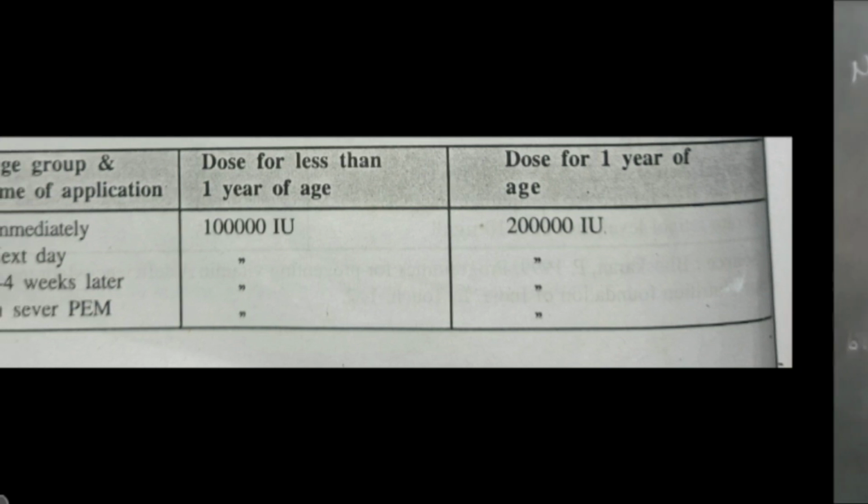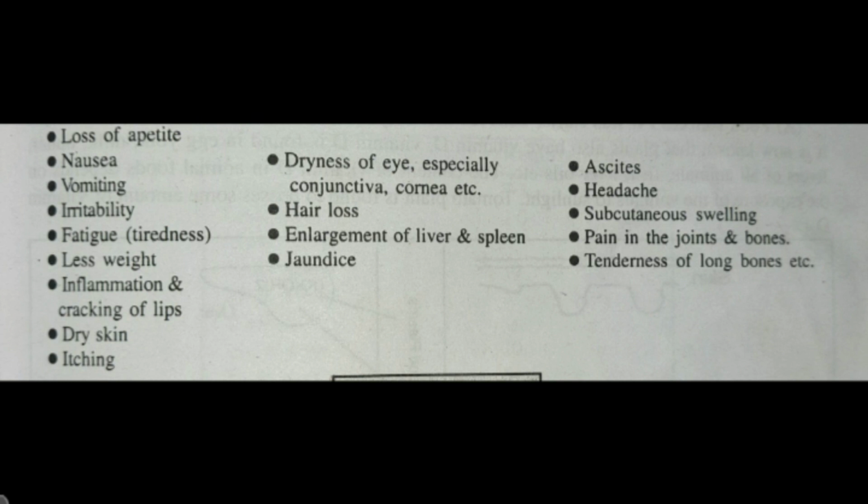The next thing is toxicity. So till now we discussed what will happen if vitamin A is deficient. Now we have to talk about what will happen if vitamin A is in excess. Okay, so hypervitaminosis A occurs with massive intake of vitamin A. It is seen in people who consume about 25,000 to 50,000 international units per day for several months. Vitamin A toxicity can lead to the following symptoms. Okay, so what are the symptoms?